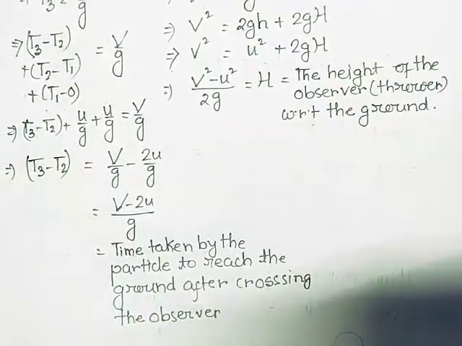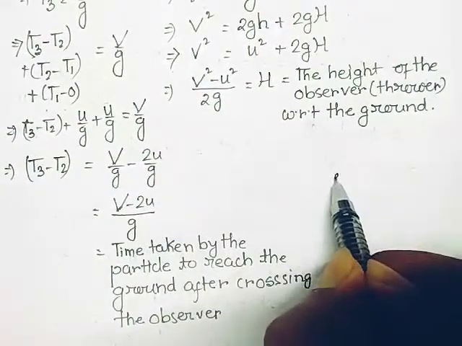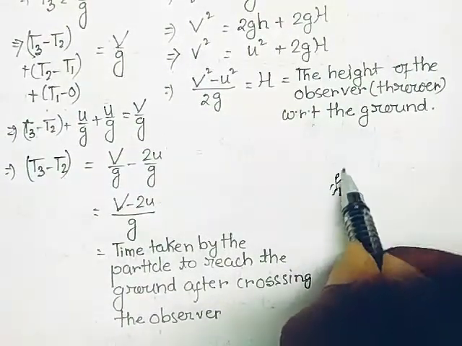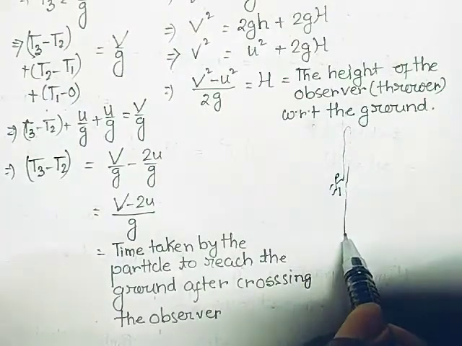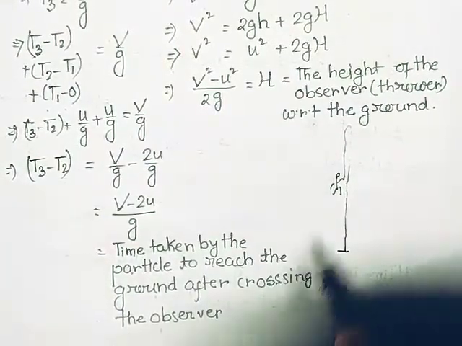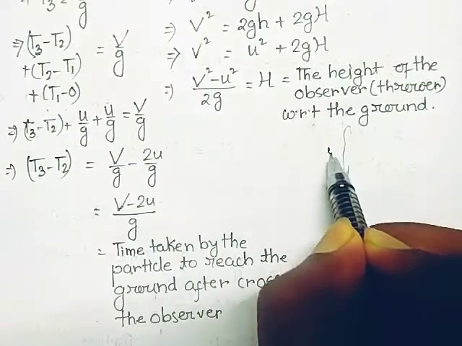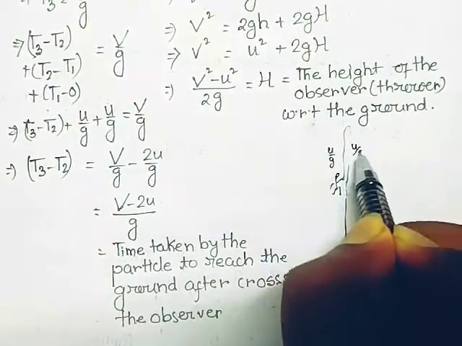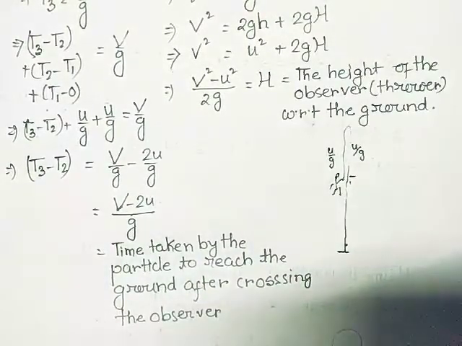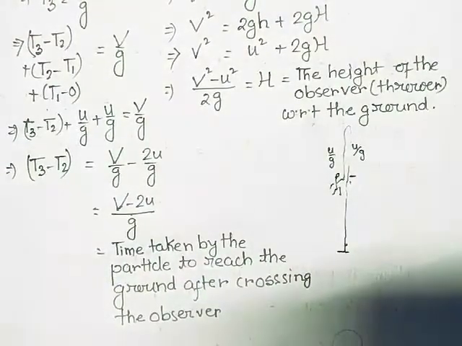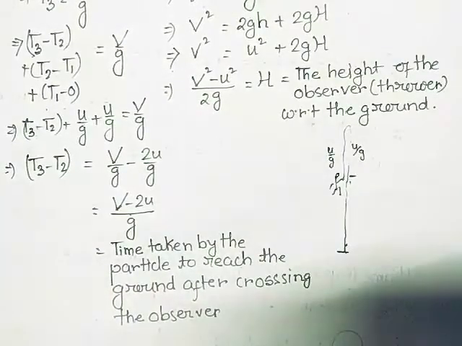Why am I saying this thing? Because the observer is somewhere here. He throws this thing, it goes up and again passes him, and after that it falls and reaches here. It is U by G up to here, and from here to here it is V minus 2U by G. So this is the thing.